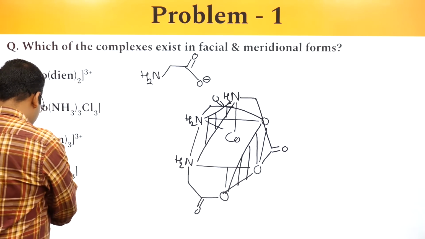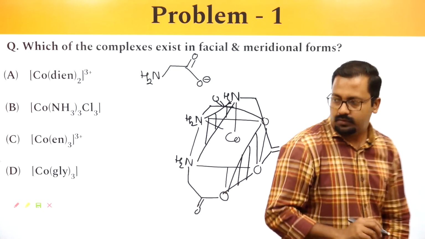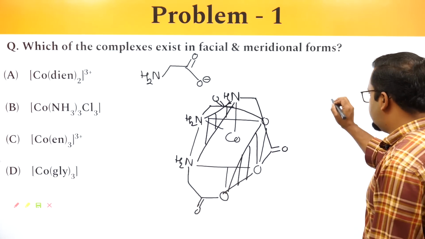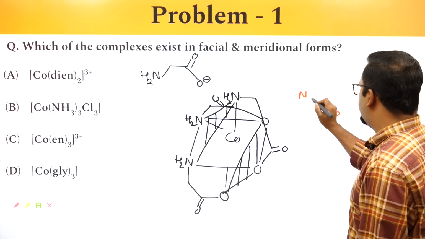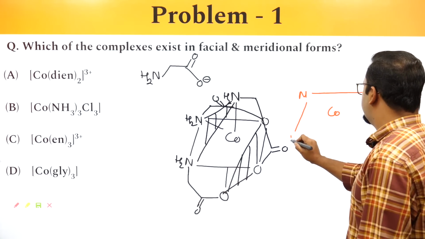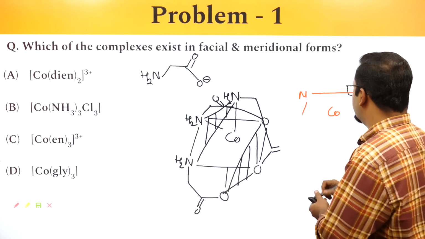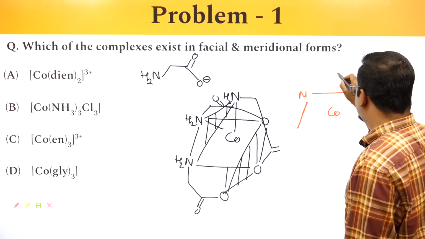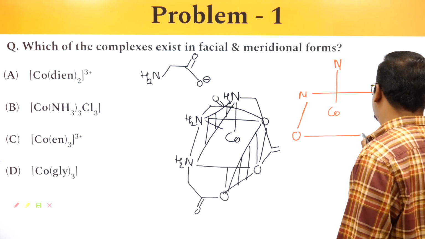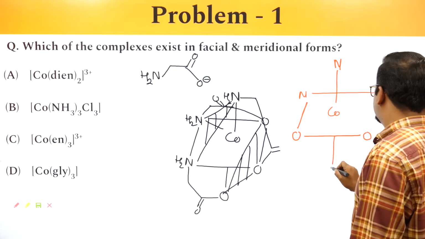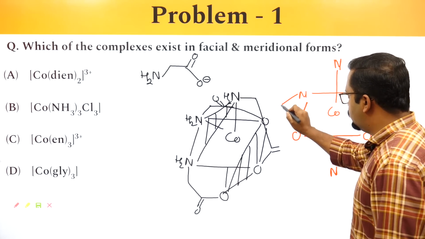Let's try to draw the other form. So it can be like this: Co, N. I can do something like this.